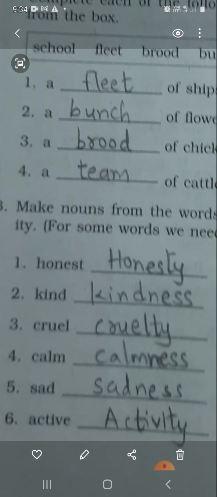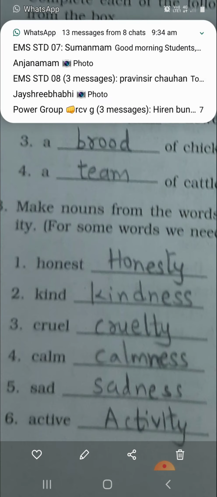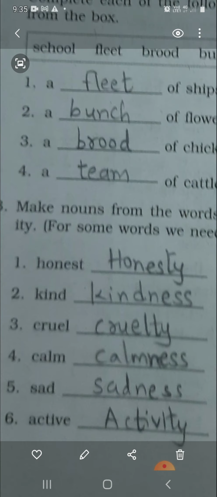The first word is honest. So when we add Y after it, then it becomes honesty. So, you might have heard about that proverb, honesty is the best policy. So, we have made noun from the word honest.